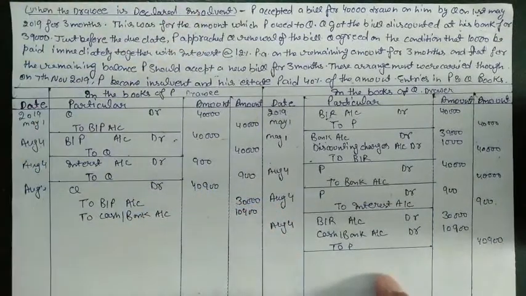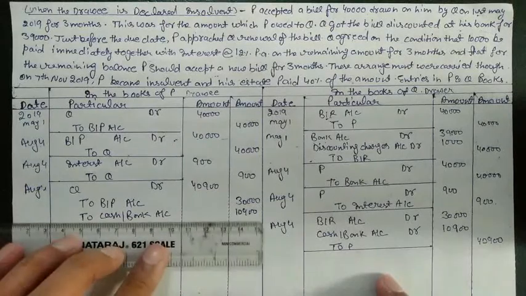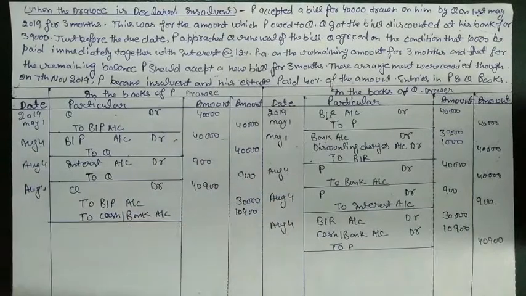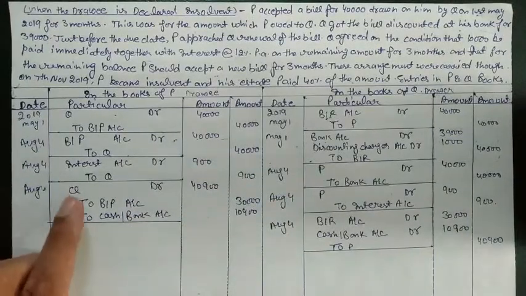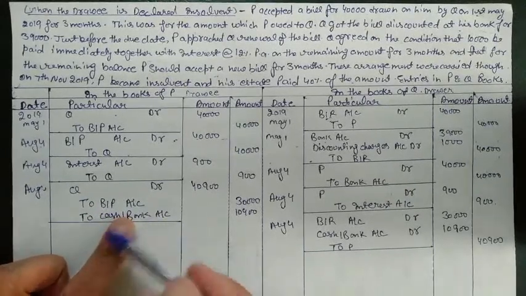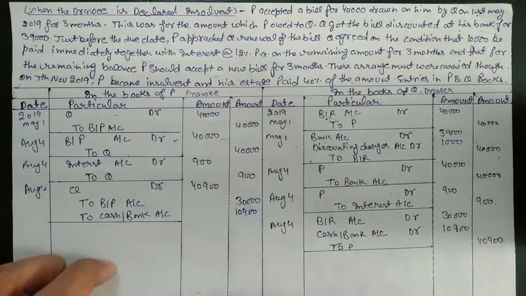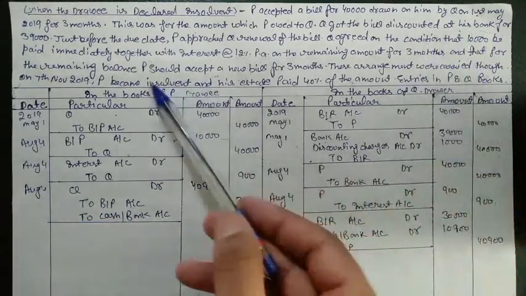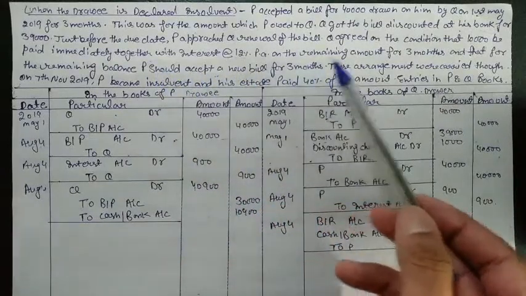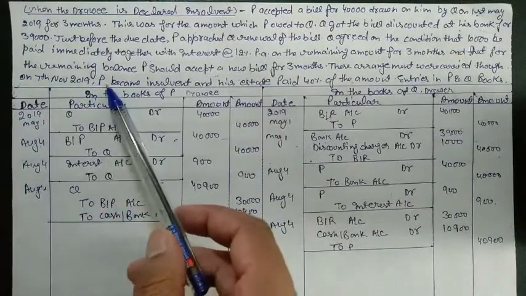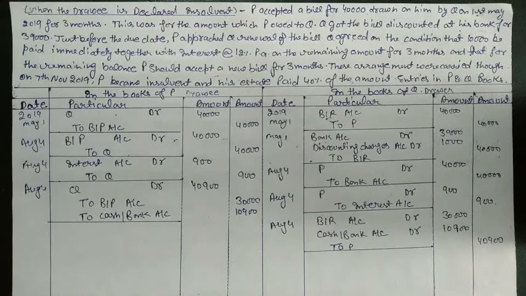The first entry, when he accepted a new bill for Q, the entry is Q account to BP. But this time the entry will increase a little: Q account to BP and to cash, because he is paying cash also, and he is accepting another bill also for 30,000. Afterward, what happened? P should accept a new bill for 3 months. These arrangements were carried through to 7th of November 2019.